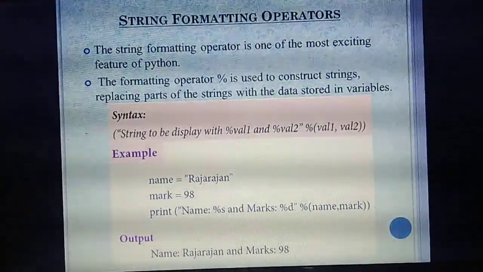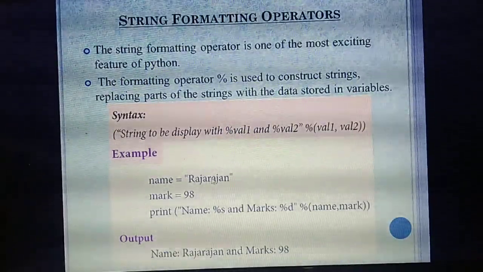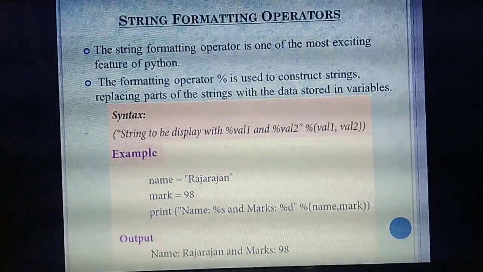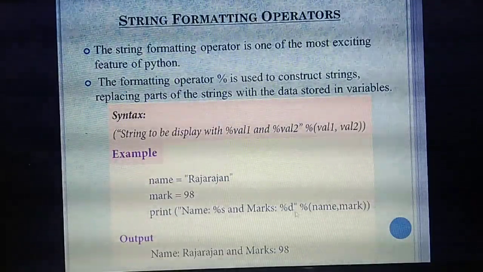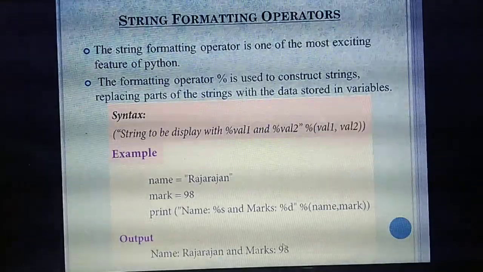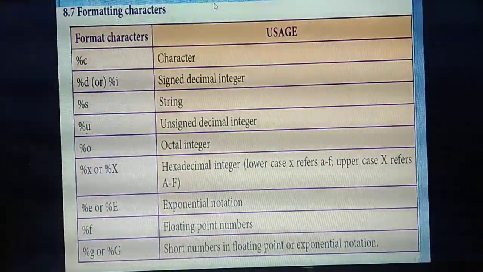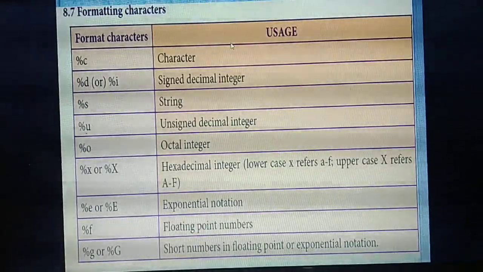See the output. In the place of name's percentage, you are calling that value. What value will you get? Rajarajan. Then marks: in the place of marks, you are calling that integer value. So 98. Understand? So this is a very, very important thing. There are a lot of formatting characters. This one you need to just read it. They will ask one more question.